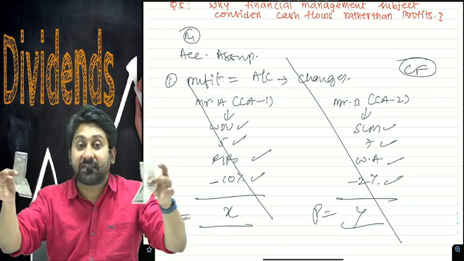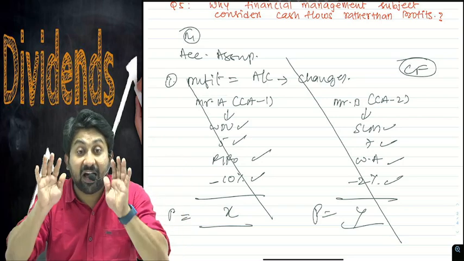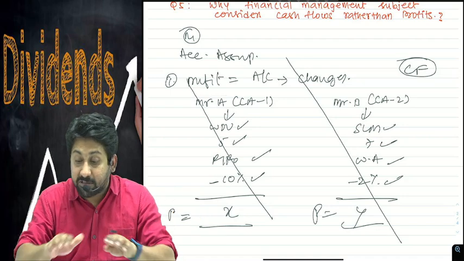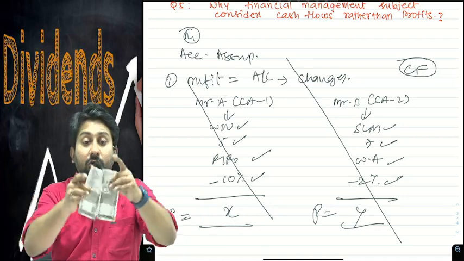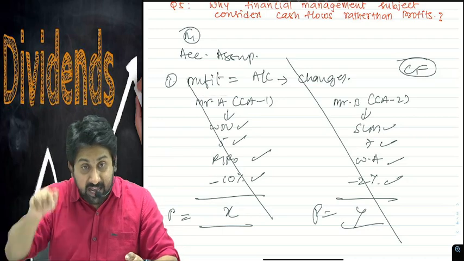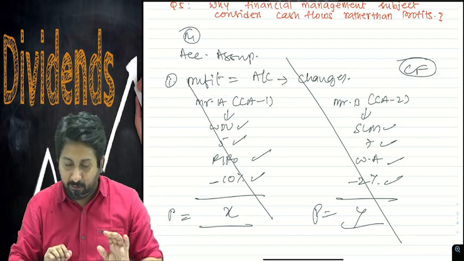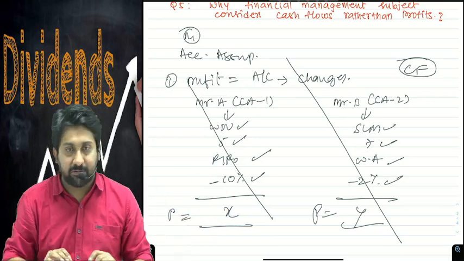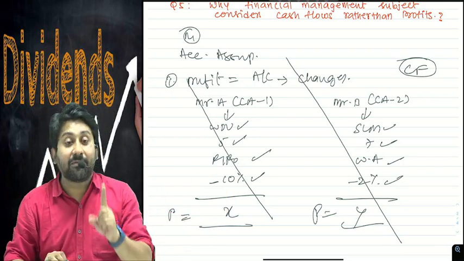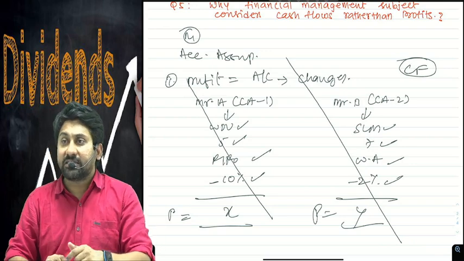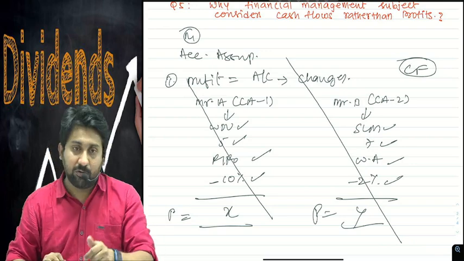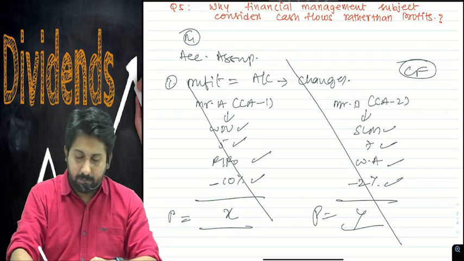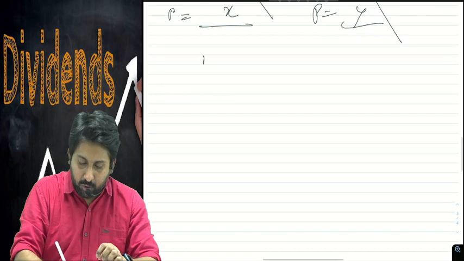Cash flows are certain for everyone. Profits are uncertain for everyone. Cash flows will be the same for everyone. Profits will not be the same for everyone. Cash flows don't have assumptions. Profits have assumptions. So I need an element which is away from all the accounting assumptions. Therefore, financial management considers cash flows, not profits. Reason number 1. Next, reason number 2.